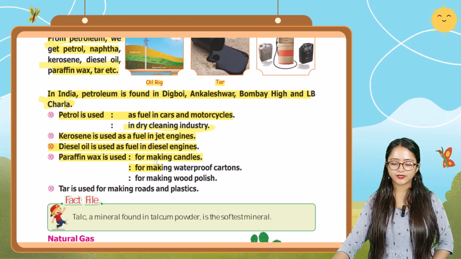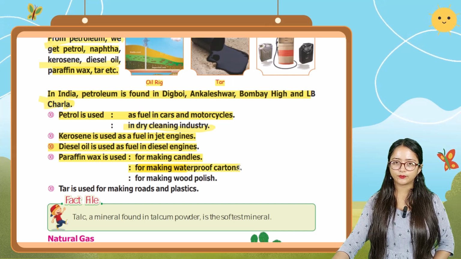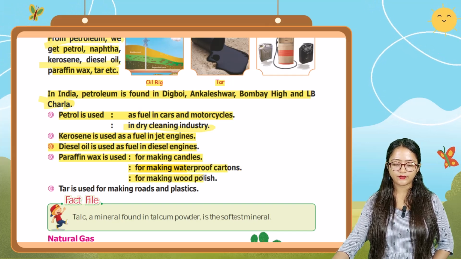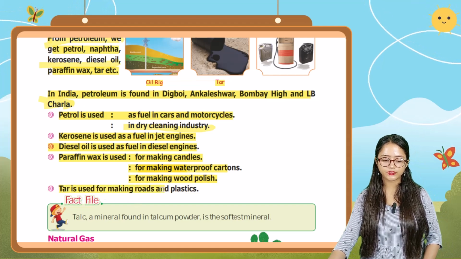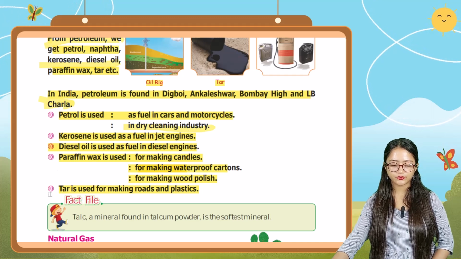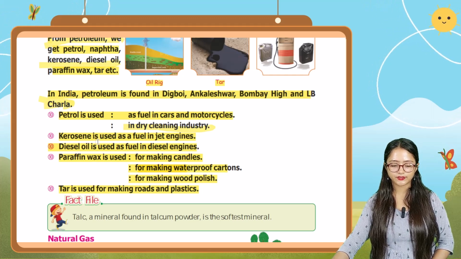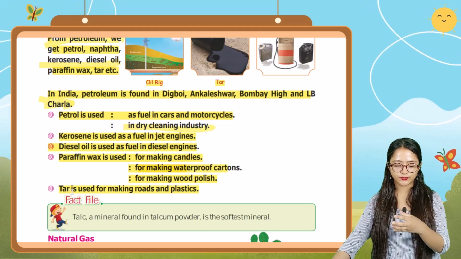Paraffin wax is used for making candles, for making waterproof cartons, and for making wood polish. Then tar is used for making roads and plastics. So these are the uses of petrol, and there are its products which come from it only.